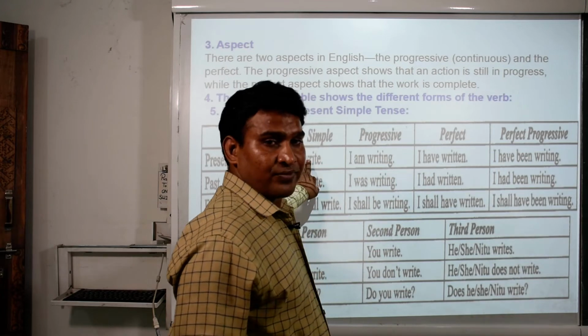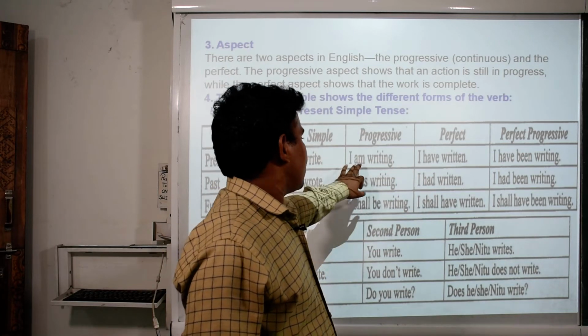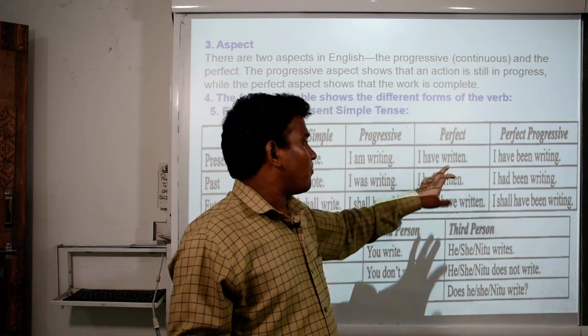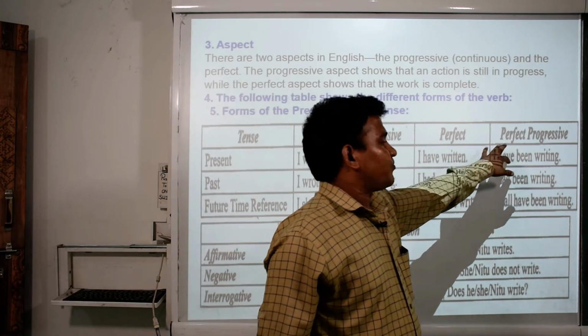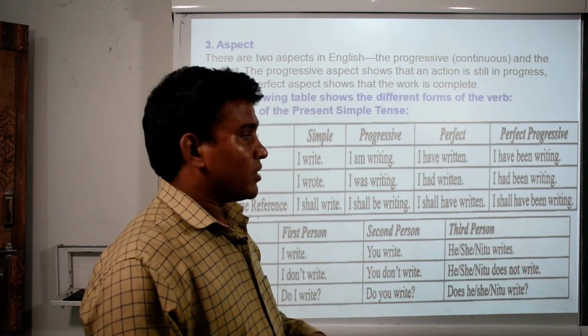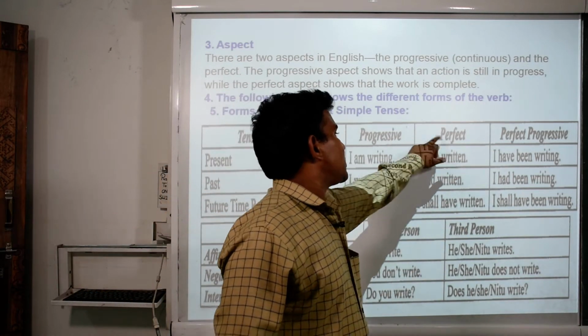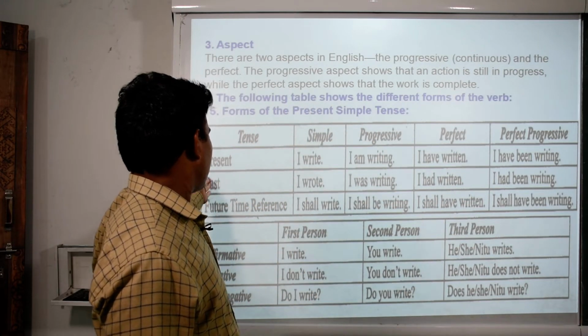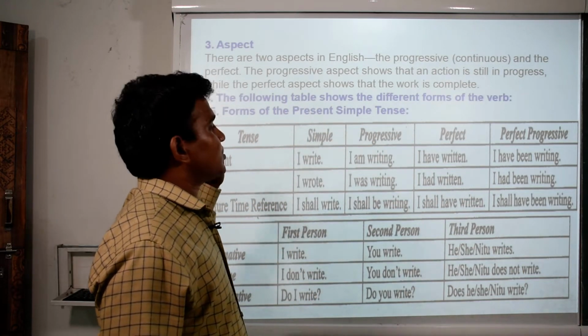Here it is going on. Here it is completed. And then perfect progressive, that means perfect continuous. All these four apply for all three, present, past and future.